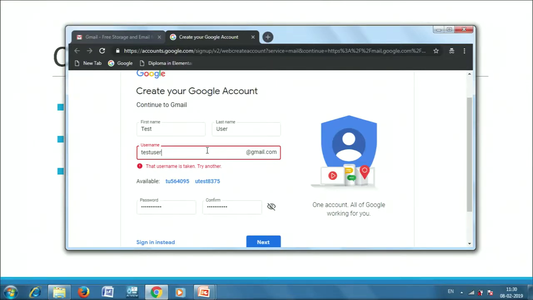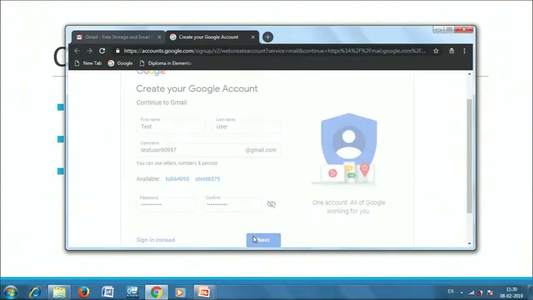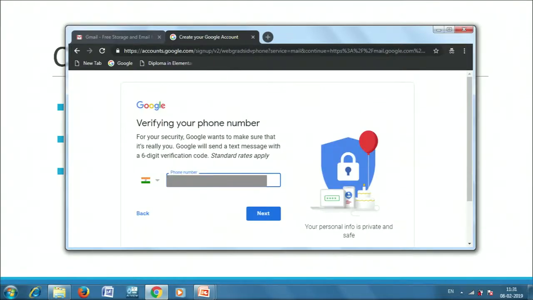Let's try a combination of names and letters with numbers. Let's say we are going to create test user 90987, and now let's see what happens. This is the next screen that we see. Google wants us to verify our phone number in order to make sure that this is a person using an email address and not some robot or computer. So we will put the mobile number here and then click on the next button.